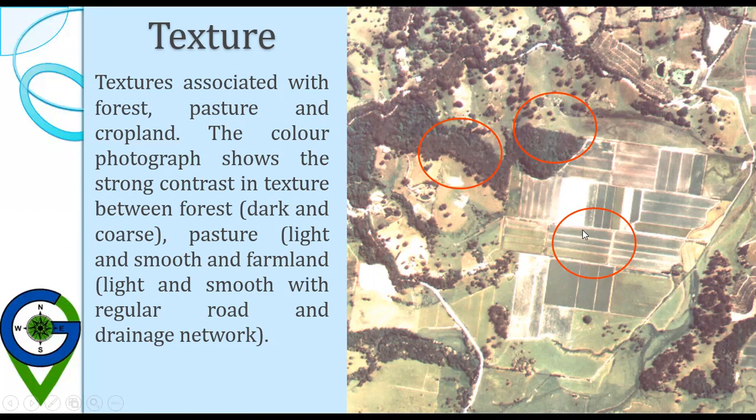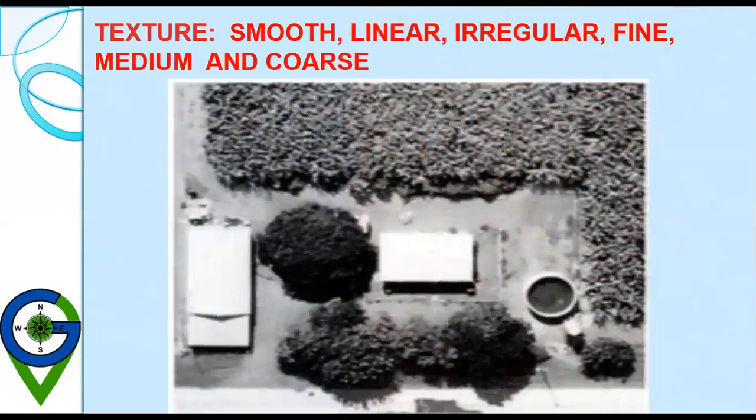The color photograph shows the strong contrast in texture between forest, dark and coarse, then the pastures, light and smooth, and farmlands, light and smooth with regular road and drainage network. Then the texture is smooth, linear, irregular, fine, medium, and coarse.